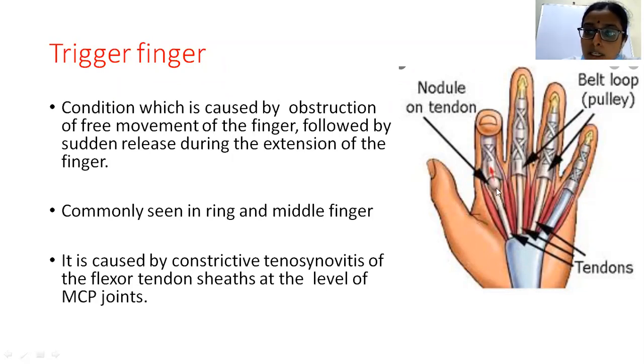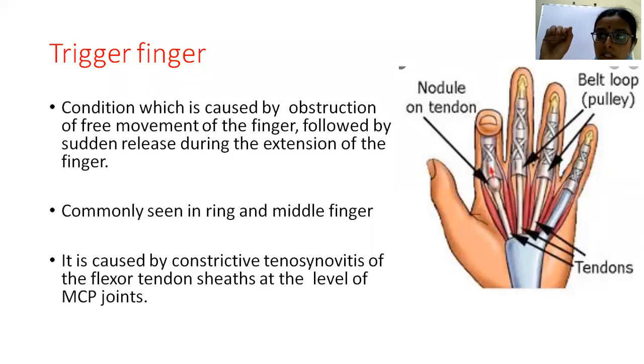Through this pulley, whenever the hand moves from flexion to extension, gradually these tendons glide through these pulleys. The actual function of these pulleys is to regulate the force for the fine prehensile functions of the hand, so that fine action can be maintained.